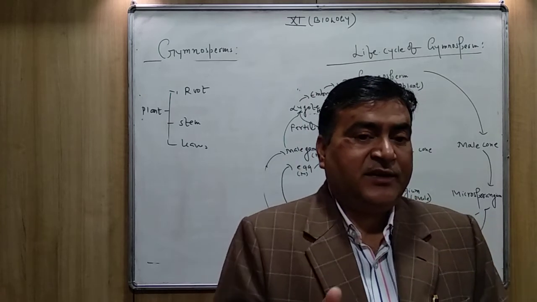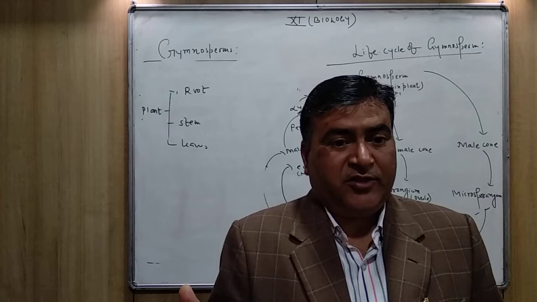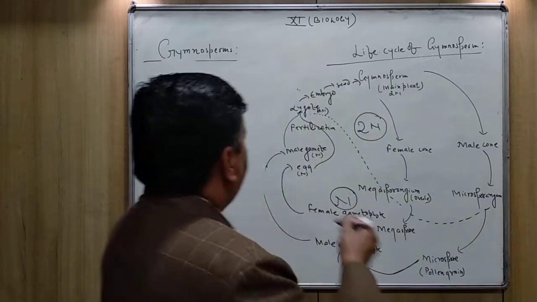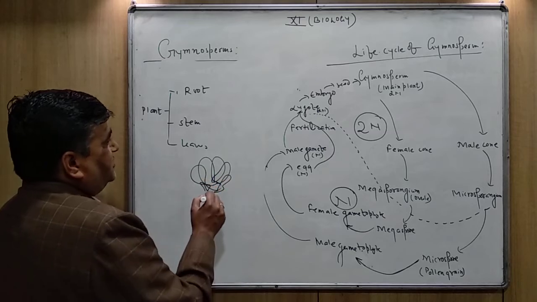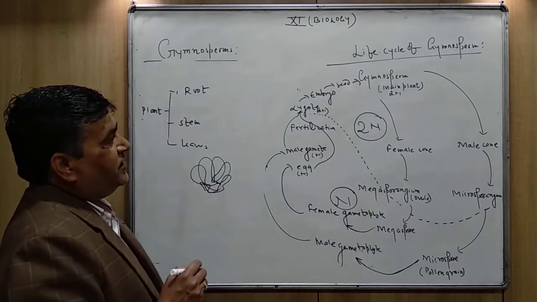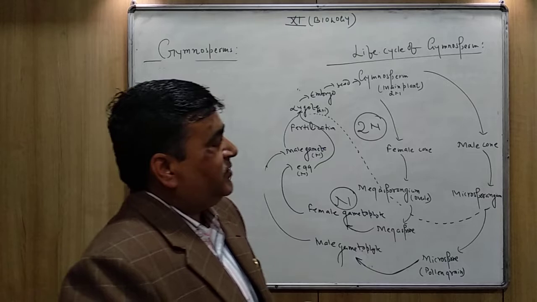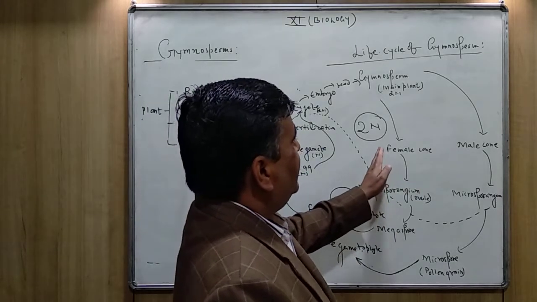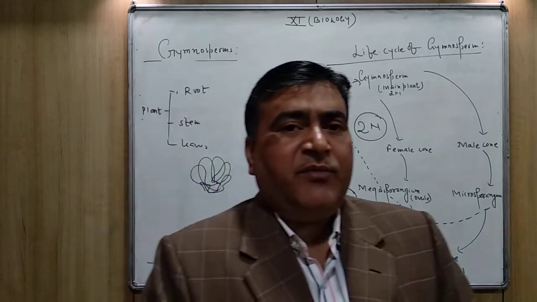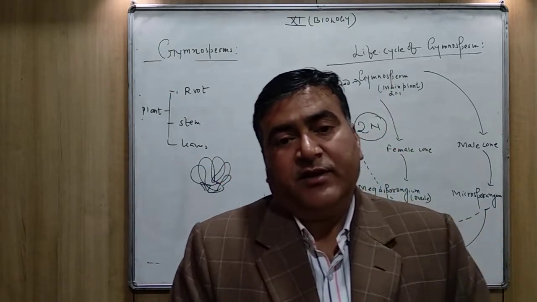In a particular season, the plant has cone-type structures. The cones may be male cones and female cones. What are the male and female cones made up of?